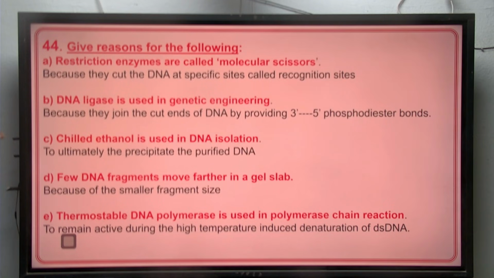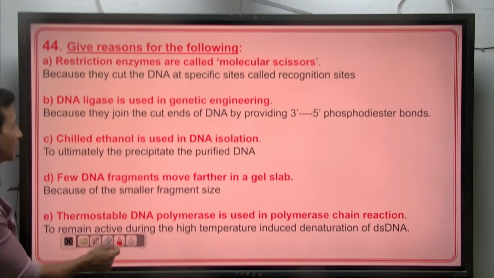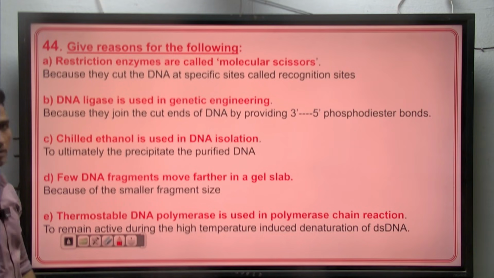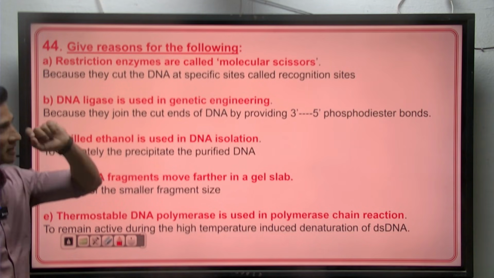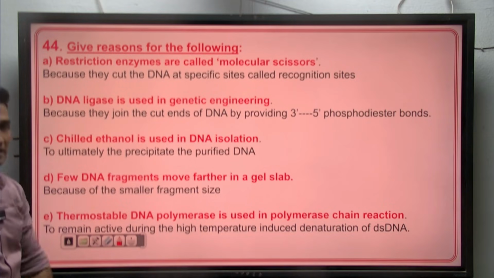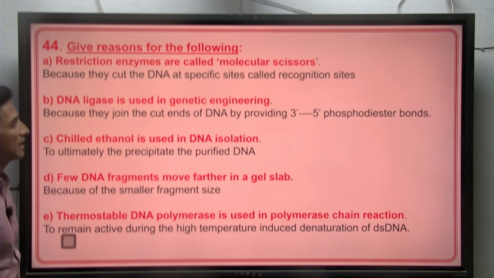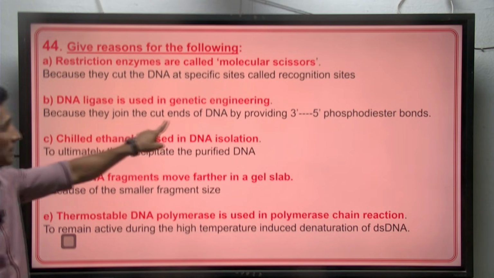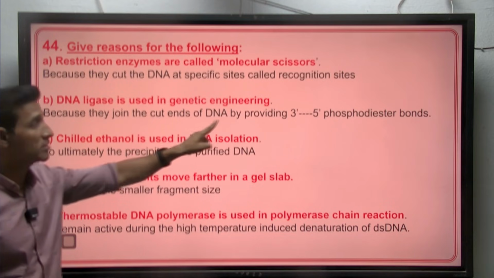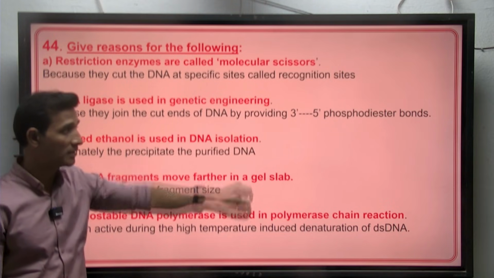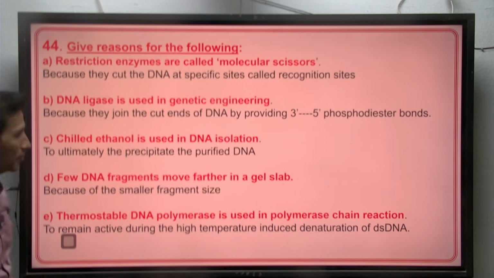Give reasons for the following. Restriction enzymes are called molecular scissors because they cut the DNA at specific sites by recognizing sites called palindromic sites. DNA ligase is used in genetic engineering. So ligase is the one which joins the cut ends of the DNA, providing 3'5' phosphodiester bonds.